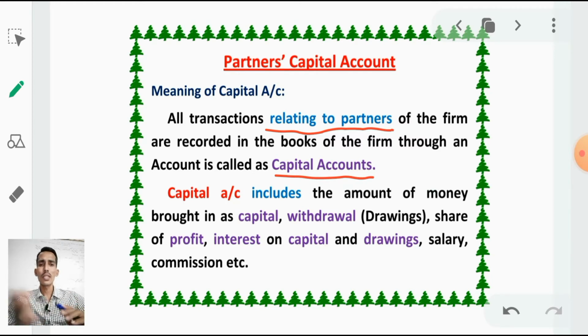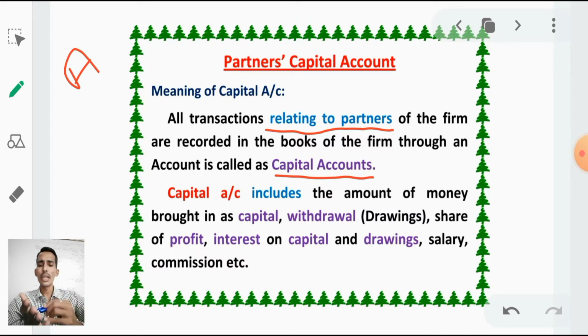If a partner invested 1 lakh, that should be related to the partner. We have to prepare a separate account. Example: A invested 1 lakh. We have to prepare A's separate account. In his account we have to write the balance brought down, or his capital, 1 lakh, right.